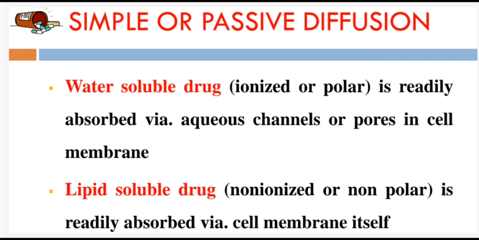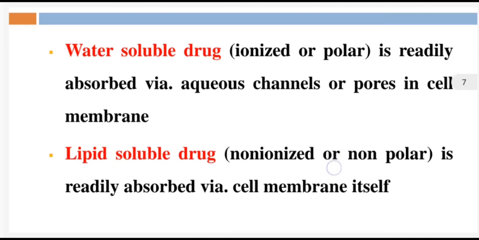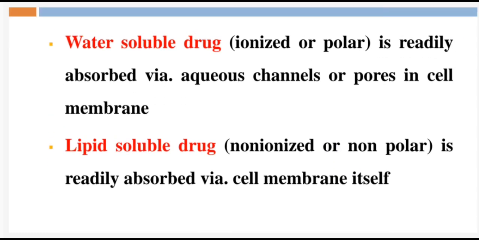But lipid soluble drugs, being non-ionized and non-polar, are readily absorbed via the cell membrane itself.